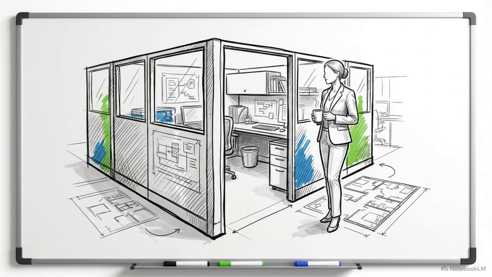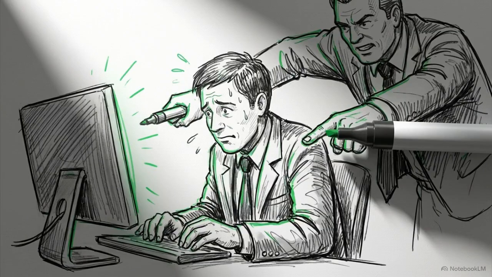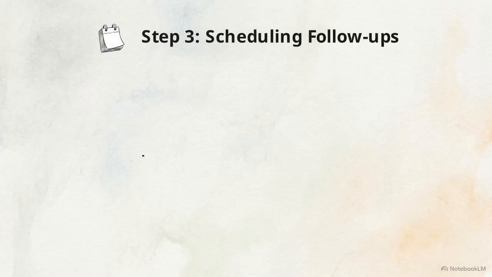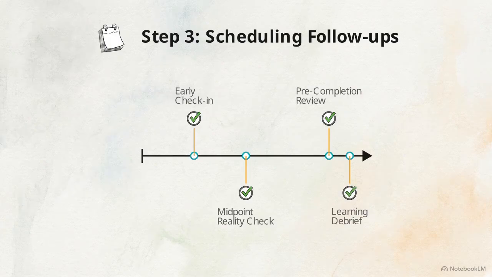After assigning the task, you have to manage your involvement. Hovering over your team and asking for constant updates is anxious oversight. What you want to provide is a supportive presence, showing up at specific, predictable times to offer help. Step 3 is scheduling your follow-ups. This diagram displays a project timeline with 4 specific check-in moments. You should put these milestones on the calendar the very day you assign the task.